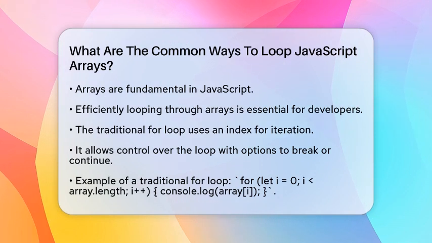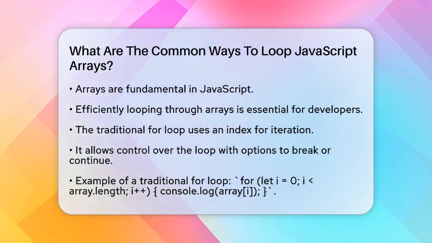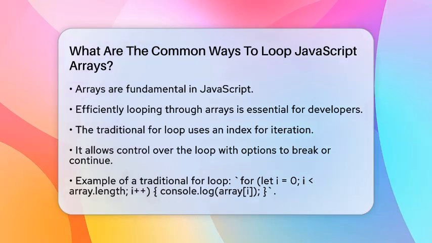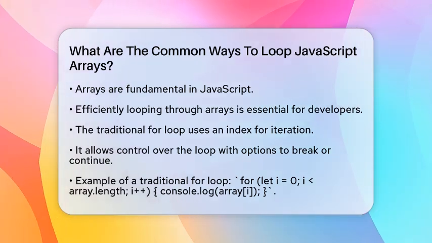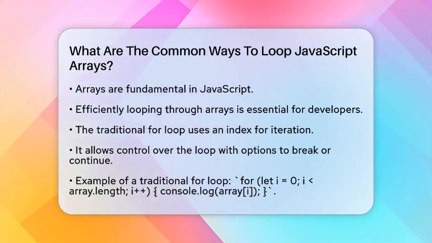First up is the traditional for loop. This method uses an index to go from the start to the end of the array. It gives you complete control over the iteration process. You can easily break or continue the loop as needed. This method is also one of the fastest ways to access elements directly by their index. Here is a simple example. You can write for (let i = 0; i < array.length; i++) console.log(array[i]).